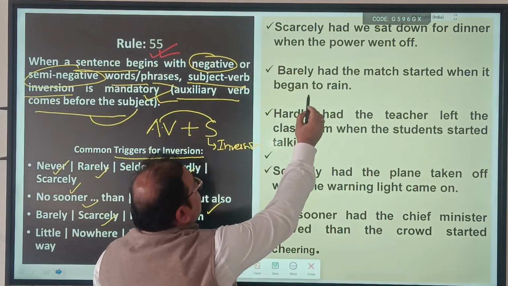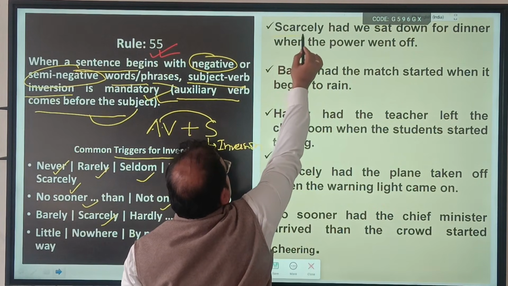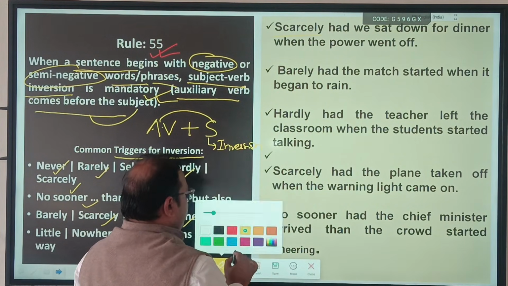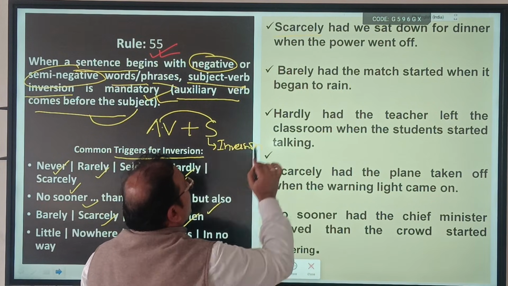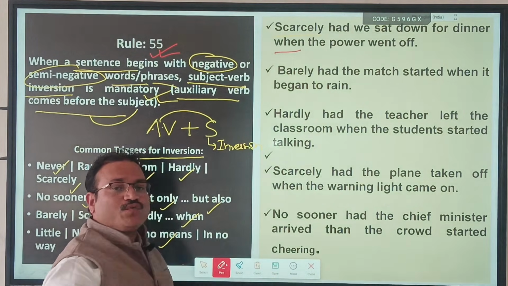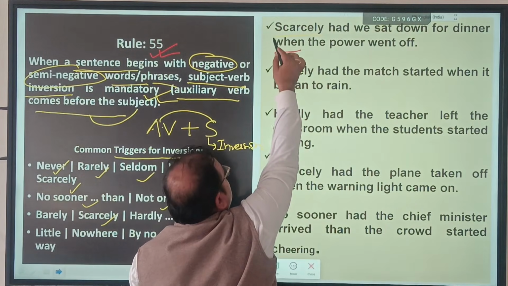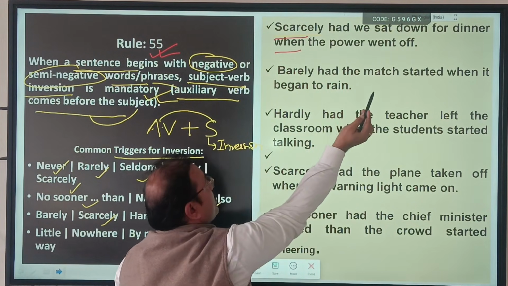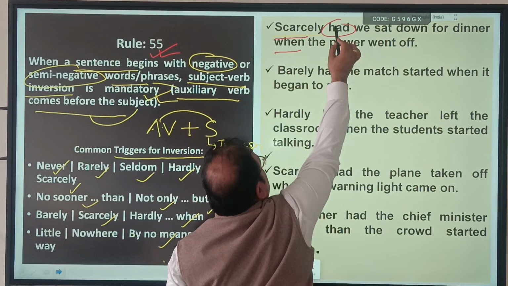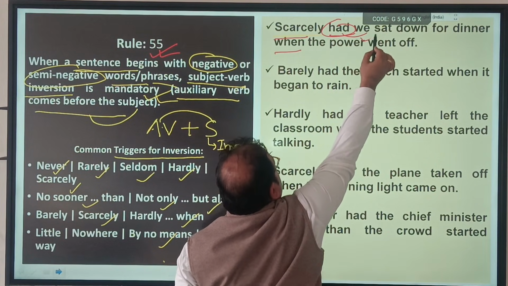Now let us see the example. Scarcely. First checkpoint is what? Scarcely is followed by when. Correct? Then scarcely is negative. So inversion. Inversion is what? Helping verb comes first, then comes the subject. Correct.